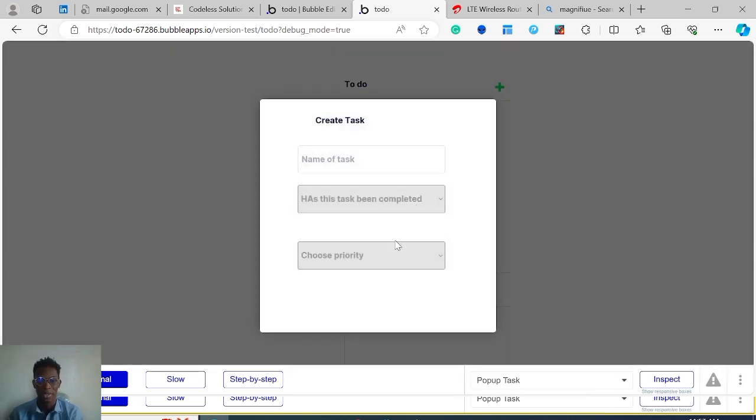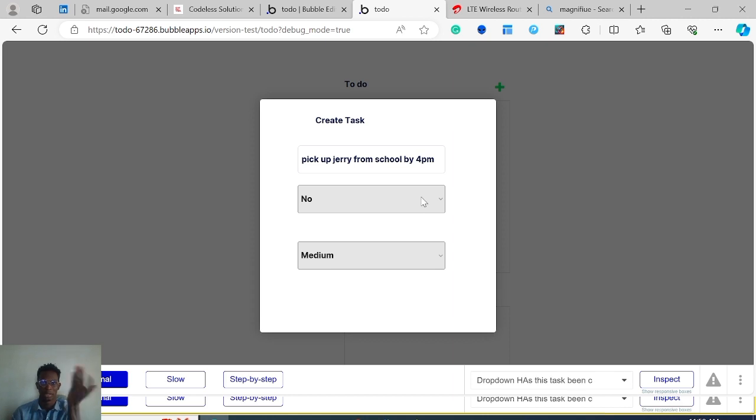But yeah, you can then come in and you see this pop-up. There are those options, yes and no, that we created, and then this one, high, medium, low. So with this, we have gone very far in the flow. The next thing we would want to think of is, when a user enters this, let's say the name of the task is pick up Jerry from school, by 4 p.m. Is it completed? No, it's not completed. Sometimes I still want to do it, so it should show up in the to-do list. The priority is very high.